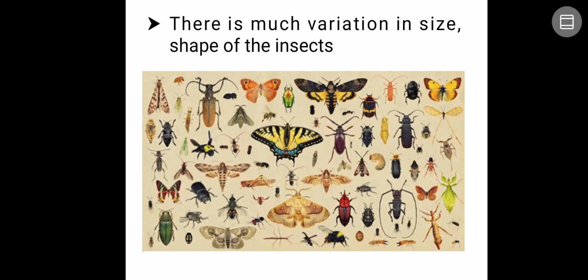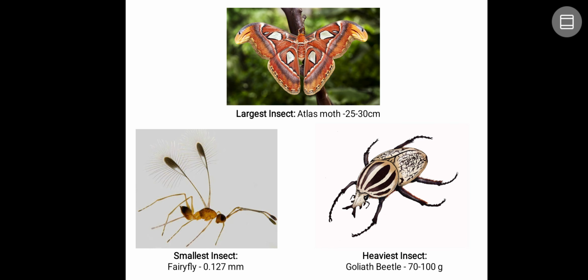If you look at the variations in insects, there is too much variation with respect to size and shape. There are lakhs of species, completely different from one another with respect to color, size, and habitat. Many variations you can see. The smallest insect is a firefly at 0.127 millimeter, and the largest insect is the atlas moth, which measures around 25 to 30 centimeter long. The heaviest insect is the Goliath beetle, which measures around 70 to 100 gram per single insect.